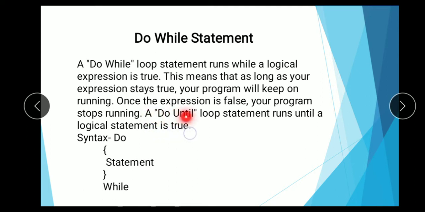A do until loop statement runs until the logical statement is true. We will discuss do until after that, but first we'll discuss the do while statement. A do while statement runs while your logical expression is true. It means when you give a condition and your condition is true, then the do while statement runs.